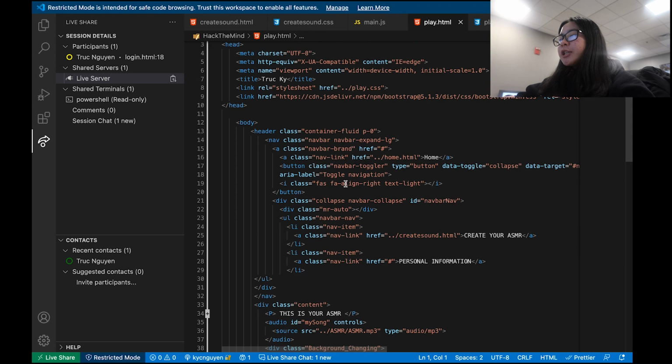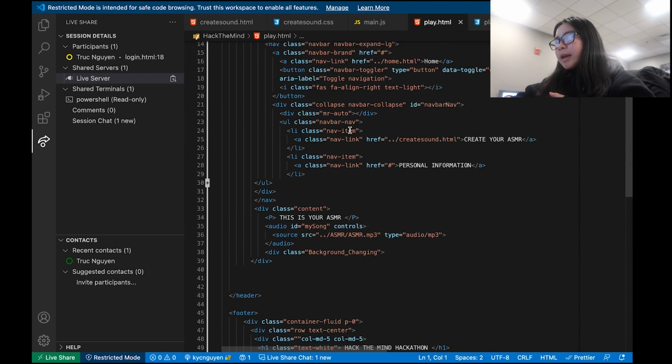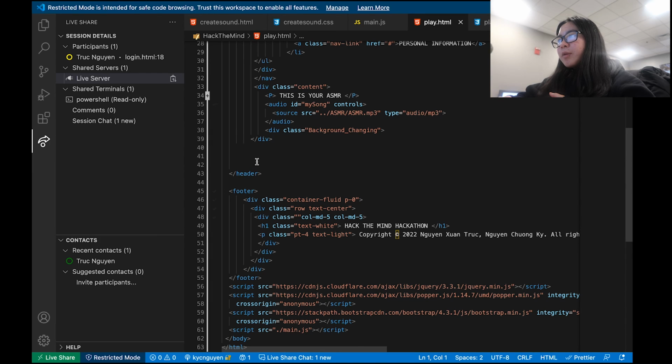For the play page, we have HTML, which is really basic, because we have this part to display what the user has chosen.